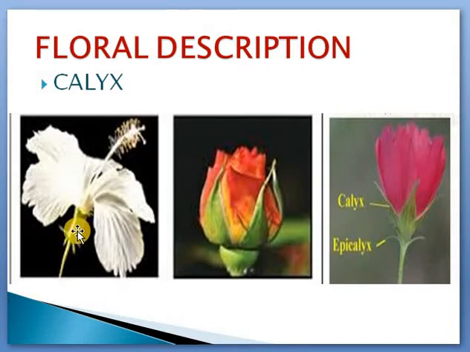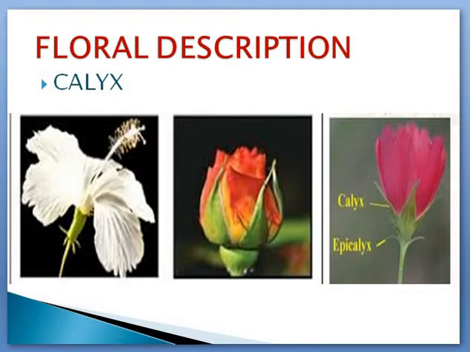This calyx, even in the last video I told you that you can take it out in hibiscus as like one single whorl, right? So the calyx is composed of sepals, and the sepals may be free or fused. Here the sepals are fused, that's why you can take it out as like one single crown. Here the sepals are free, right? So this is separate and this is united. So if the calyx is composed of united sepals, we need to call it gamosepalous.